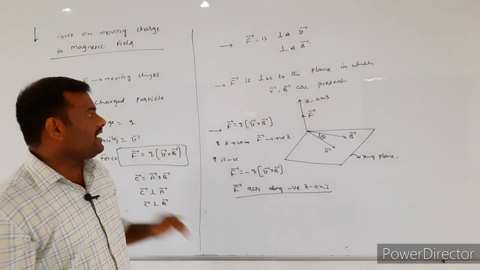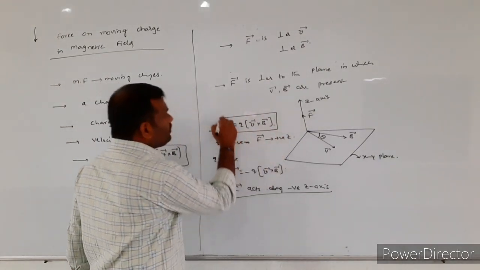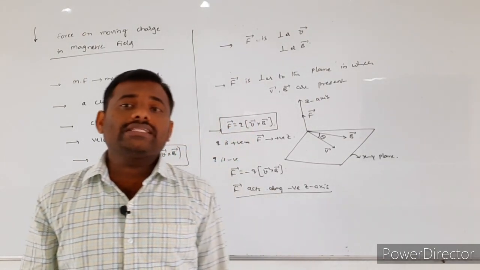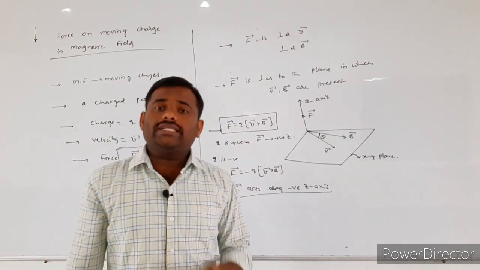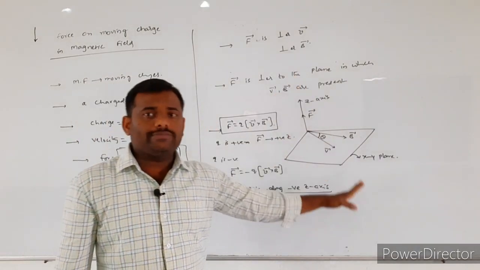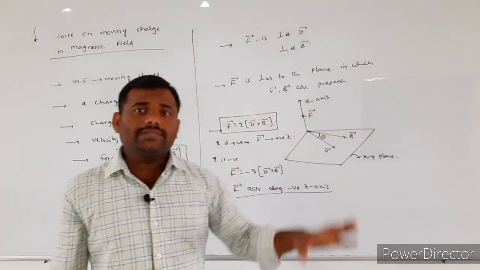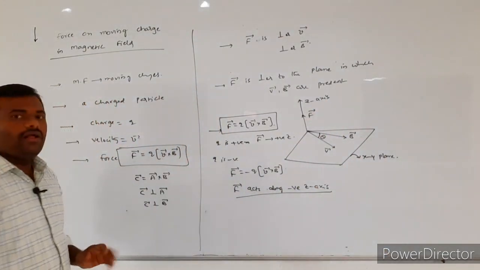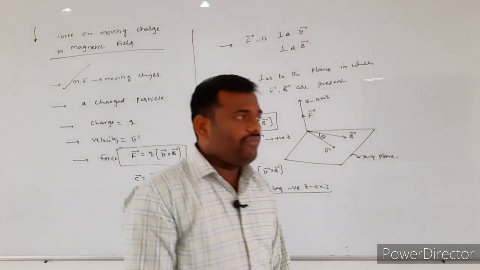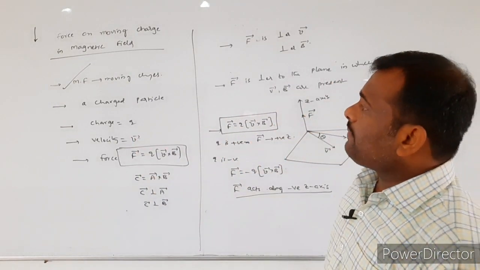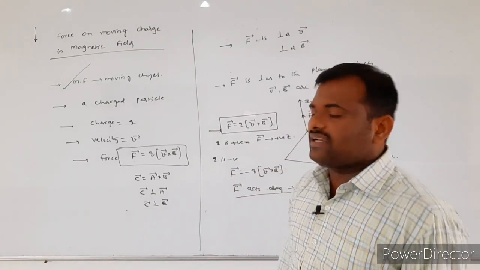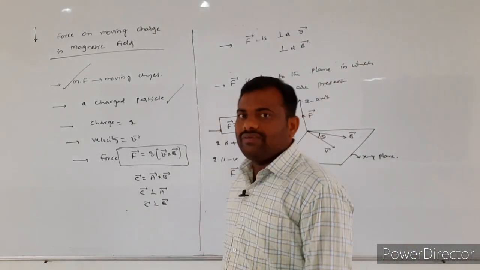This is the expression for the amount of force experienced by the charged particles from the magnetic field whenever they enter into it. Once again, see what we assume here. We assume the magnetic field is produced by which type of charges? Moving charges. Into that magnetic field, we assume that a charged particle will enter.